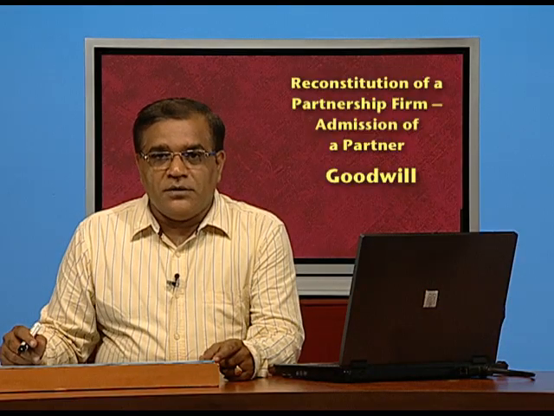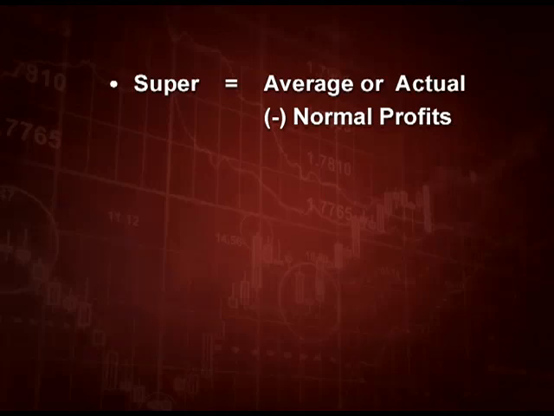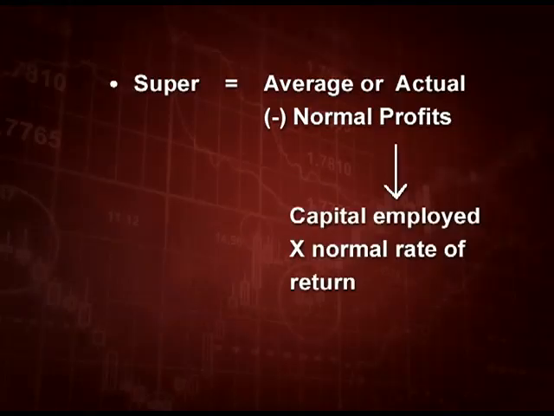Now, the second method is super profit method. Super profit is equal to average or actual profit minus normal profit. Now, what is normal profit? Normal profit is capital employed in the business into the normal rate of return. Capital employed into normal rate of return.